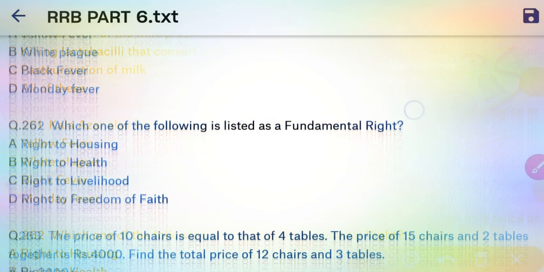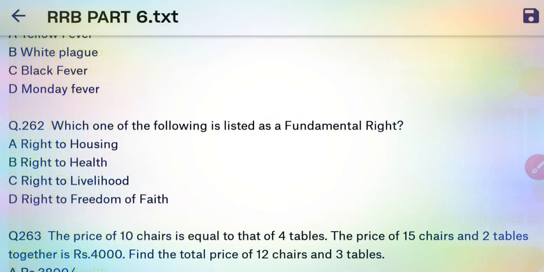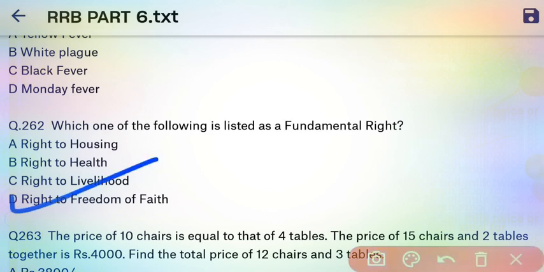Next question, which one of the following is listed as a fundamental right? So here our right answer is right to freedom of faith. D is the right answer.